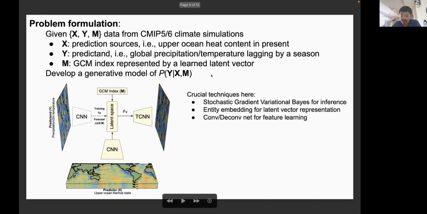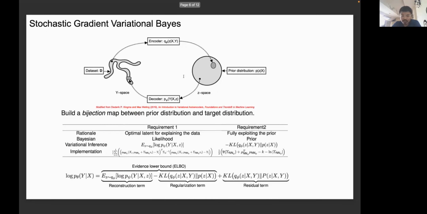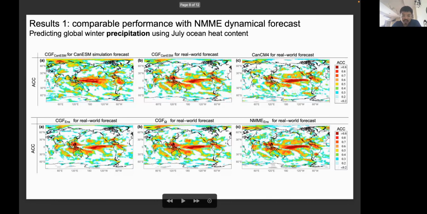So here are some of the results, and we can train a model. But how can we evaluate them? Let's first see. We try to use this model to simulate how X regulates the distribution of Y in a single model. Here we use the CanESM Canadian Earth System Model as an example. And here we have our methodology, which we call the conditional generative forecasting methodology, applied to the CanESM simulation, the model world, for precipitation estimation.